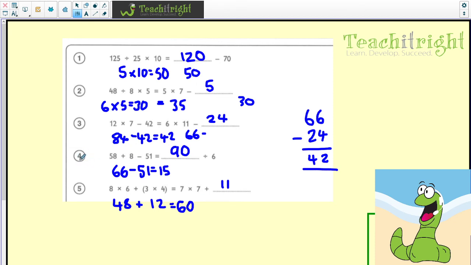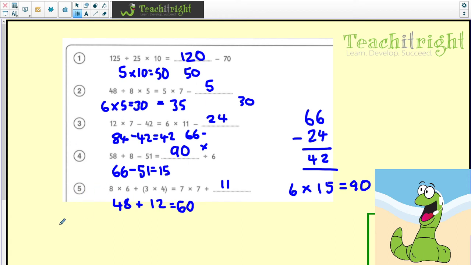And then we've got question 4, 58 add 8, 66. Take away 51 gives me 15. And then 90 divided by 6 is also 15. And that may well be a case of doing the inverse. So if you'd done 6 times 15, hopefully you would have all known that that would have given you 90.